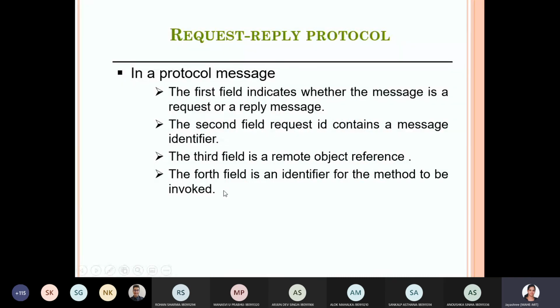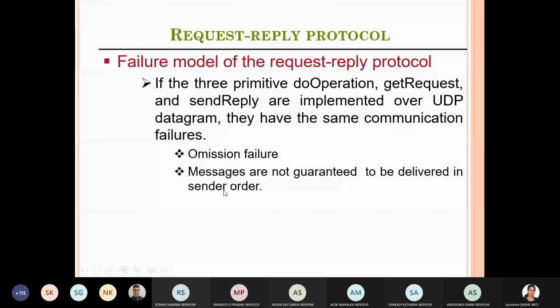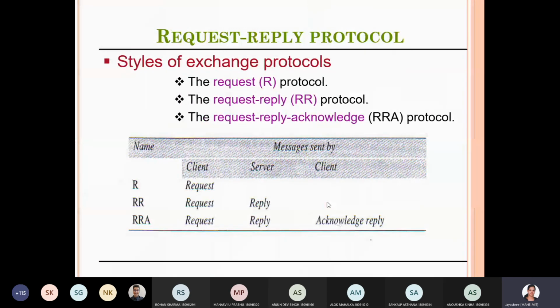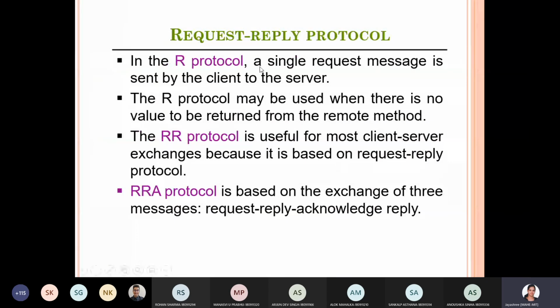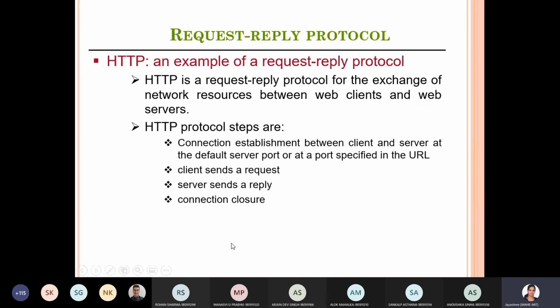The request reply protocol also has a failure model. What are the failure cases? Omission failure is there, and messages are not guaranteed to be delivered. There are three variations of the request reply protocol: the request protocol, the request reply protocol, and the request reply acknowledge protocol. The request protocol is used only when there is information to be sent to the server, not any reply from the server. In the RR protocol, both request and reply are there. RRA also includes acknowledgement.